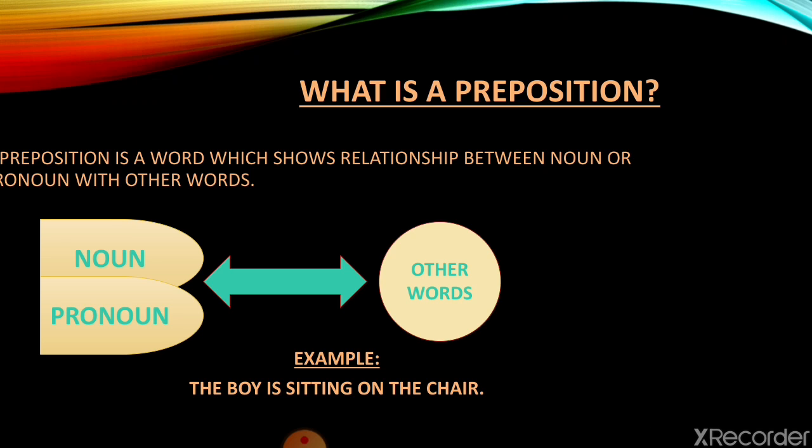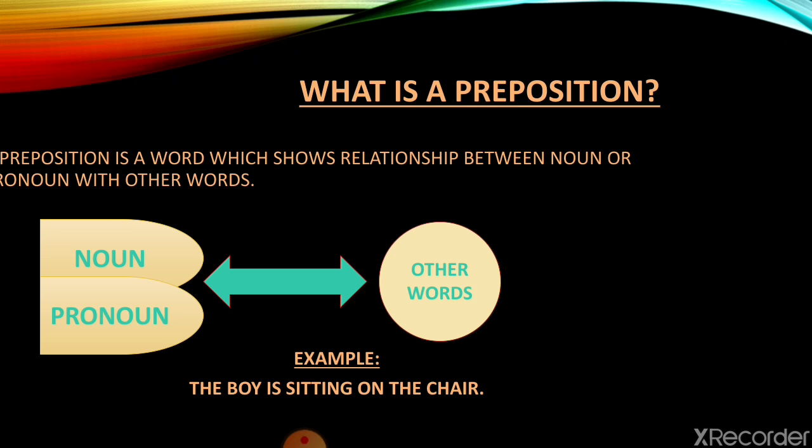A preposition is a word that is used to link a noun or a pronoun with other words in the sentence. Link here means they provide a relationship between a noun and other words in any sentence and thus make the sentence complete. And the other words may be a noun, verb or an adjective.